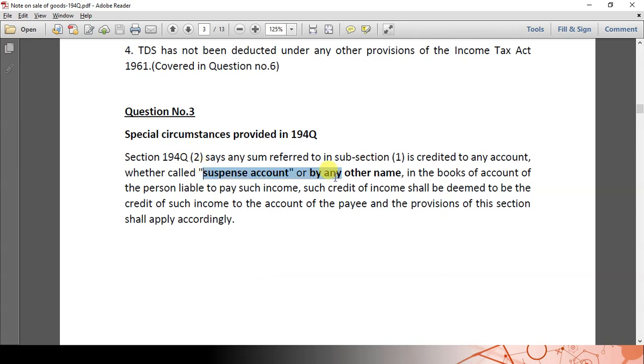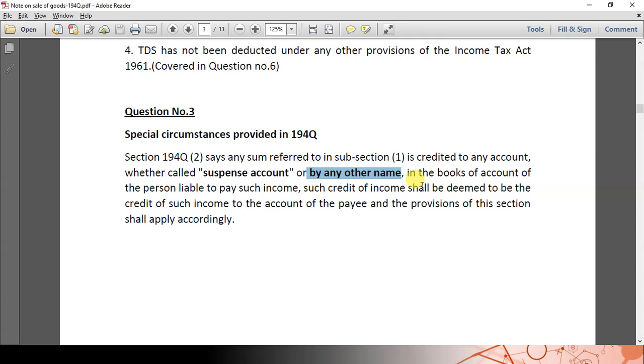Section 194Q subsection 2 says, if a person credits any transaction to a suspense account or by any other name, for example, instead of Mr. A we might have credited to Mr. A1 account or Mr. A2 account, or in the case of XYZ Private Limited, XYZ Pvt Ltd, we can use n number of names.